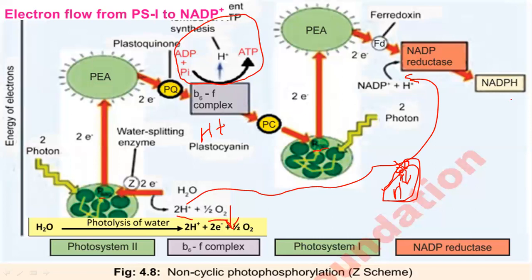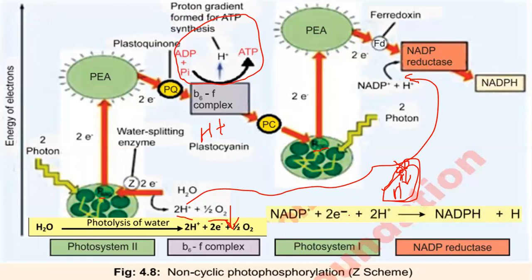NADPH is a highly energetic compound which is later utilized in the Calvin cycle, which is called the dark reaction. So here we can see its equation: NADP plus 2 electrons plus 2 protons gives NADPH plus H. So that is a highly energetic molecule. Here the function of NADP reductase is very, very important, accepting these two electrons and giving this product.